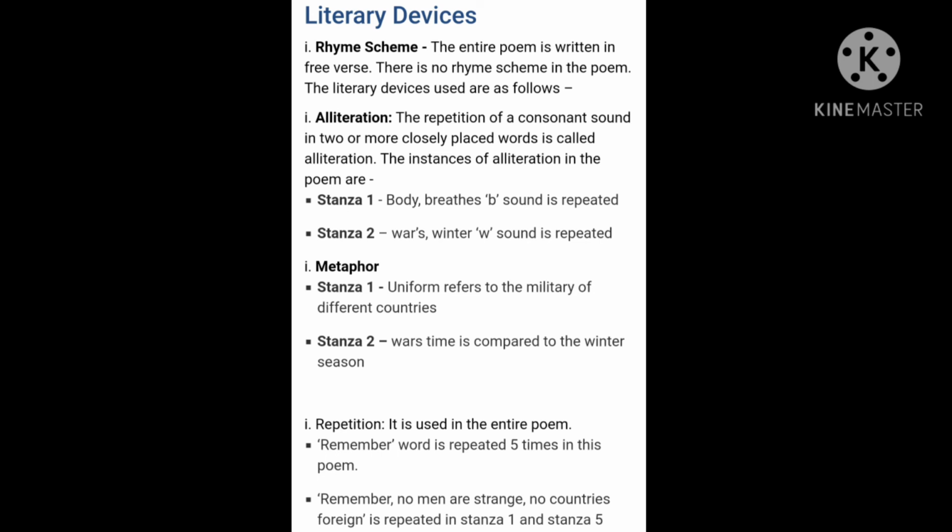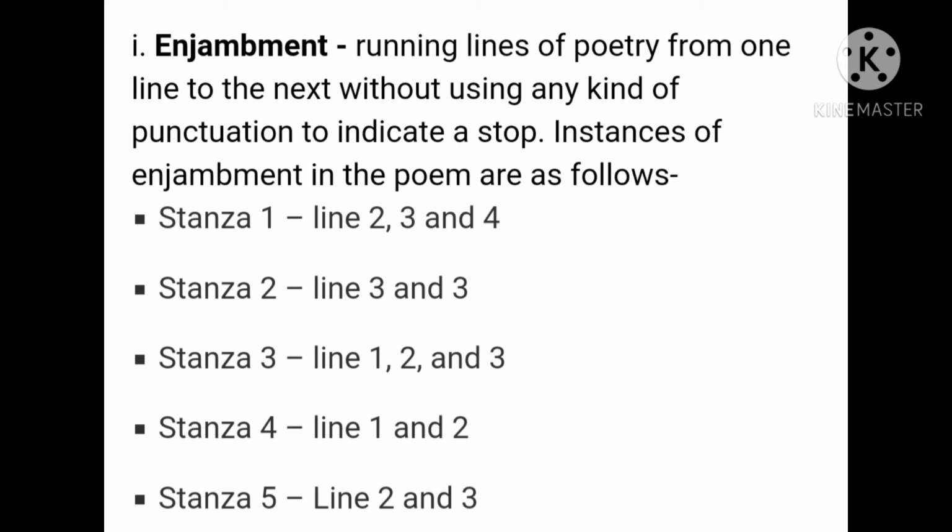The last poetic device in Noumena Foreign is enjambment. Enjambment means that in a poem, to separate the sentences, we do not use any punctuation mark; we just use running lines. In all stanzas you can see enjambment. Just read the poem and find out whether it uses enjambment. Not using any punctuation mark to differentiate the sentences is called enjambment. Simply, we are writing running lines.